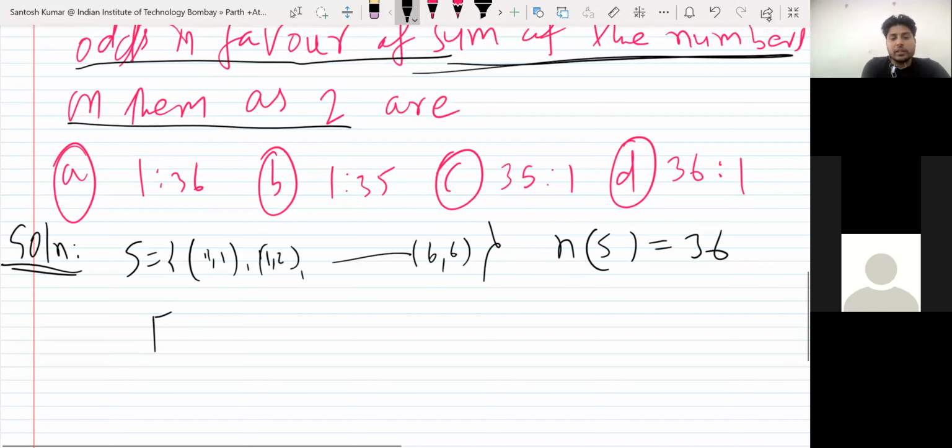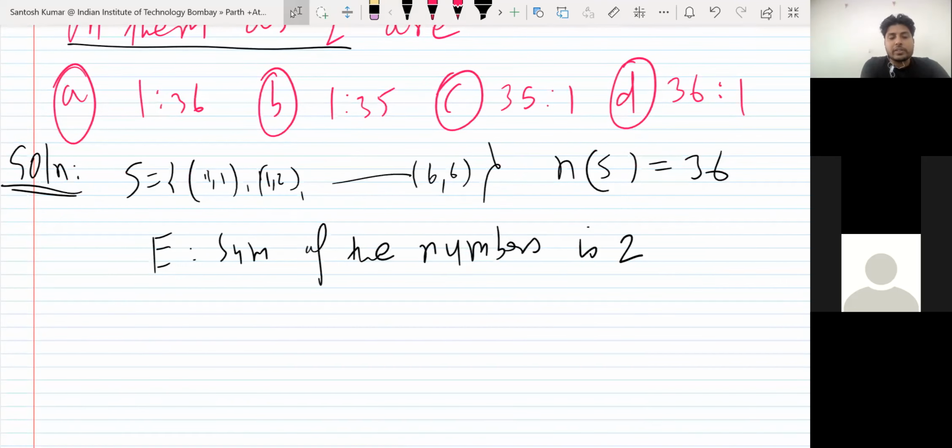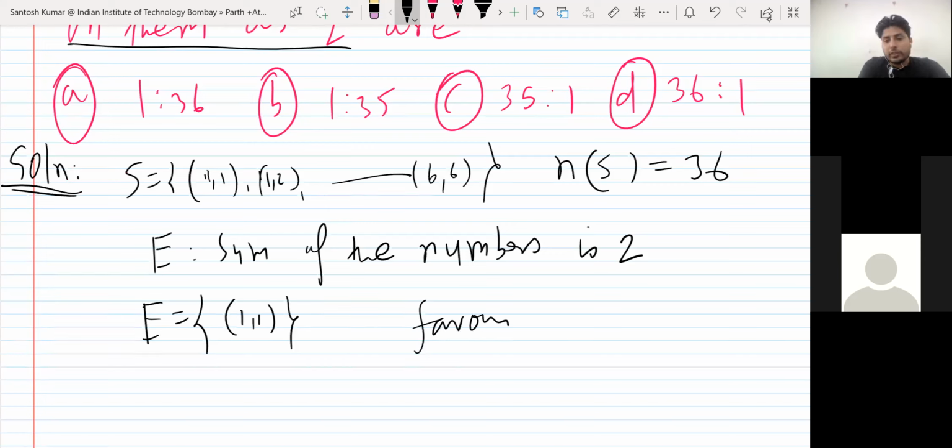So let me name E as the event that the sum of the numbers is 2. How many events are there in which the sum is 2? Only one outcome, that is 1,1. So how many outcomes are in favor of E? 1.